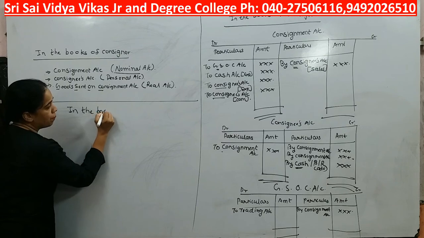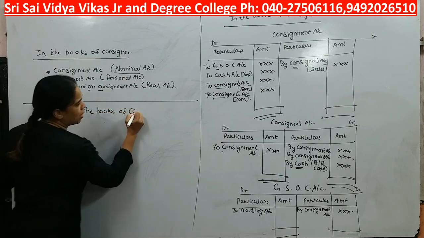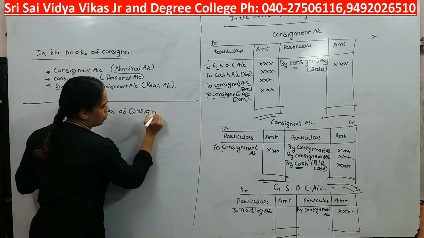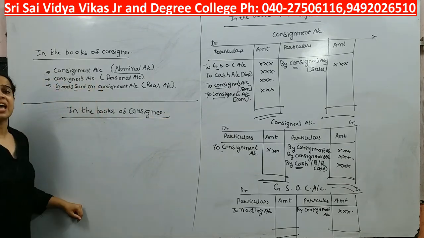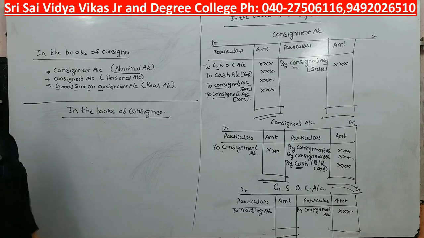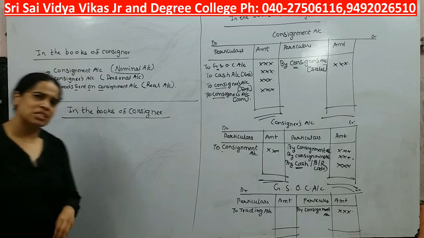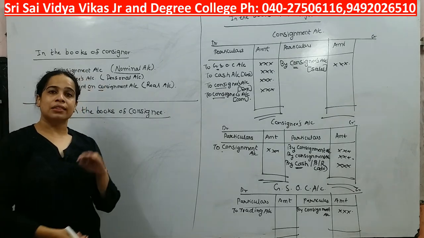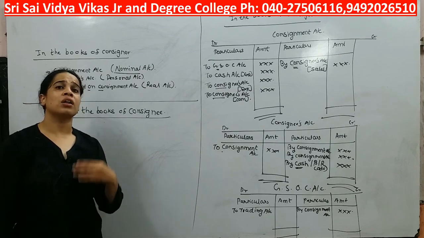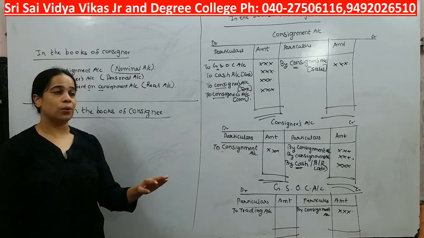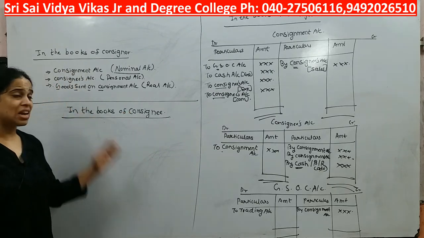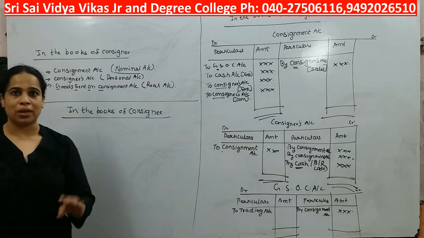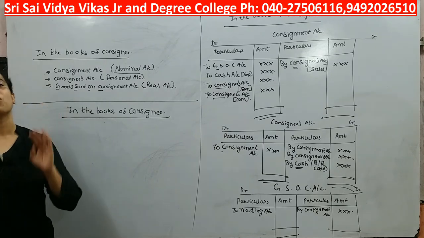Now students understand, in the books of consignee, okay, if they are asking us to prepare accounts from the consignee's point of view, understand students, the consignee is just an agent, okay, neither will he get profit nor will he suffer losses. He is going to sell goods to get a commission, that is the only thing important for him.